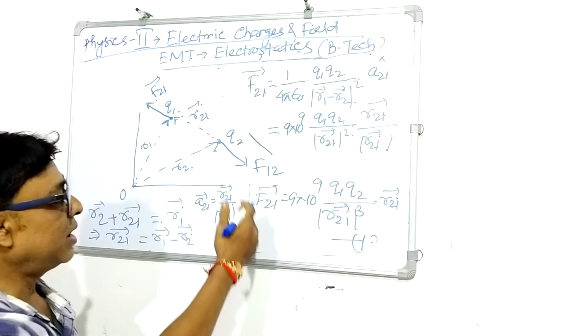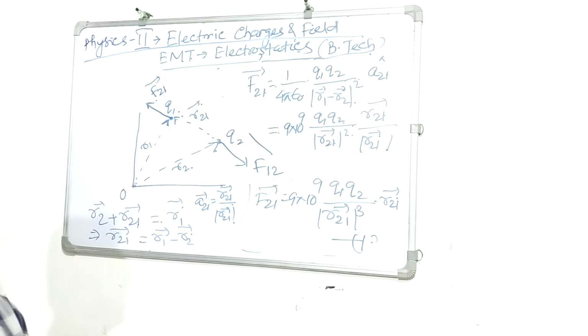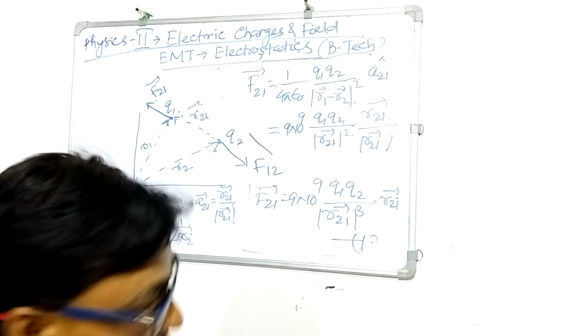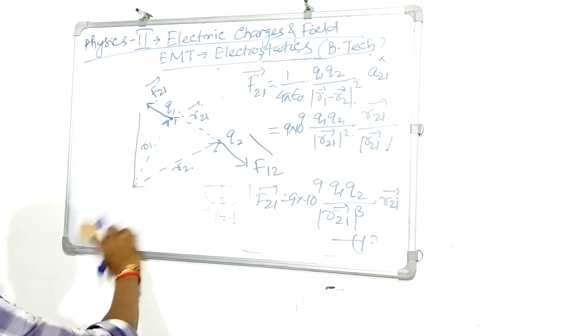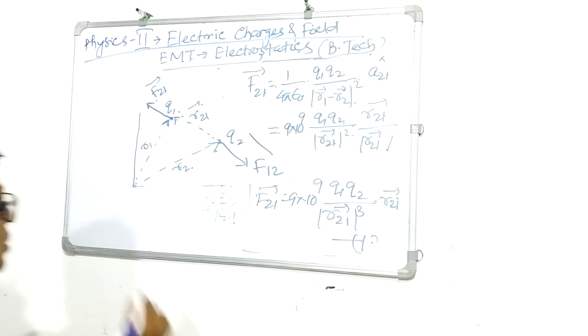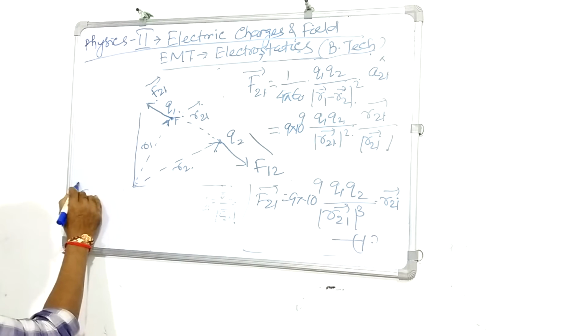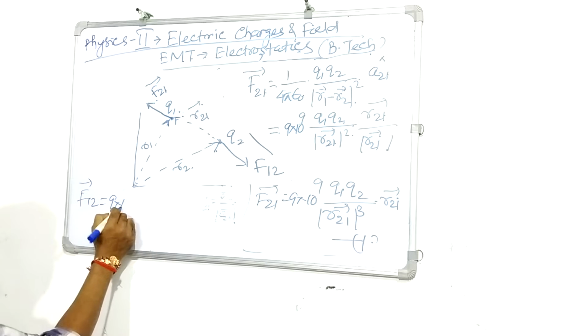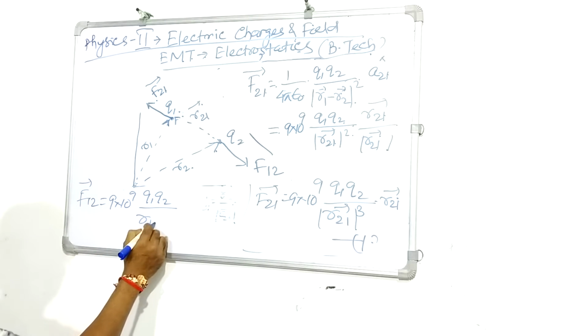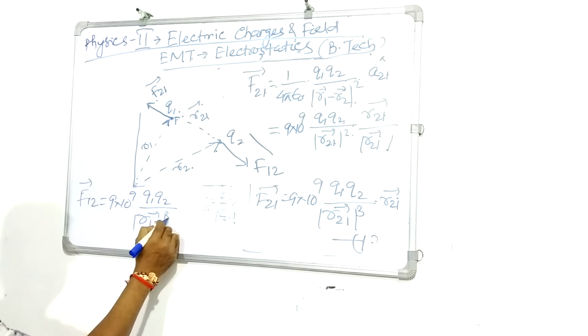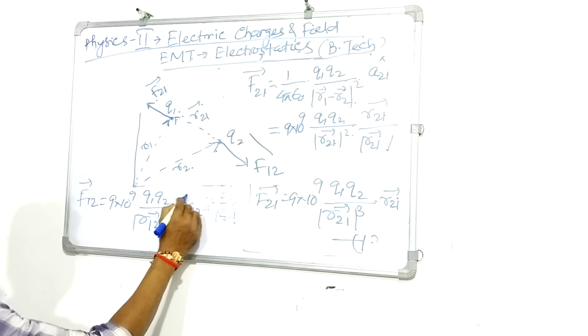So this is nothing but the vector representation of this. Similarly, I can find out the force F12. F12 will be nothing but 9 into 10 to the power 9 Q1 Q2 divided by the magnitude of R12 cubed, times the R12 vector.